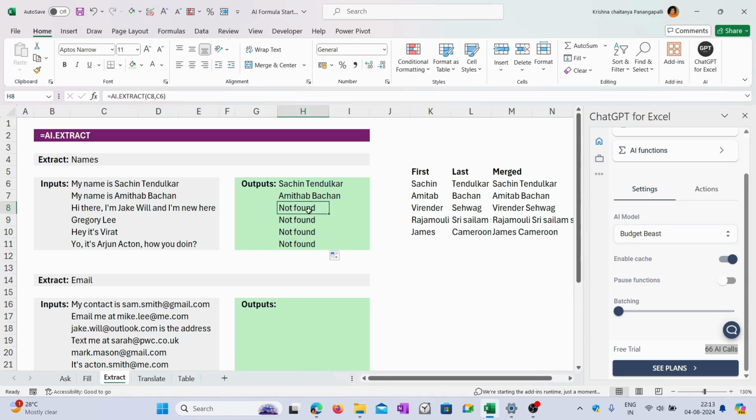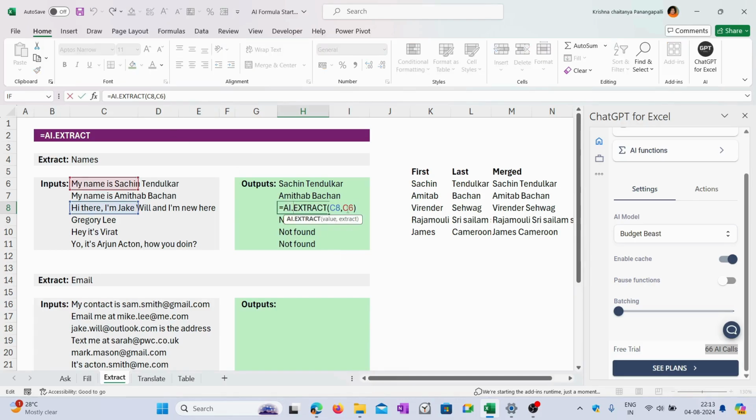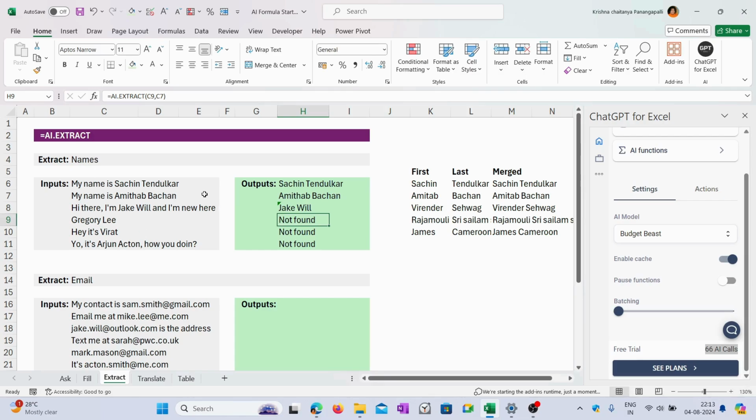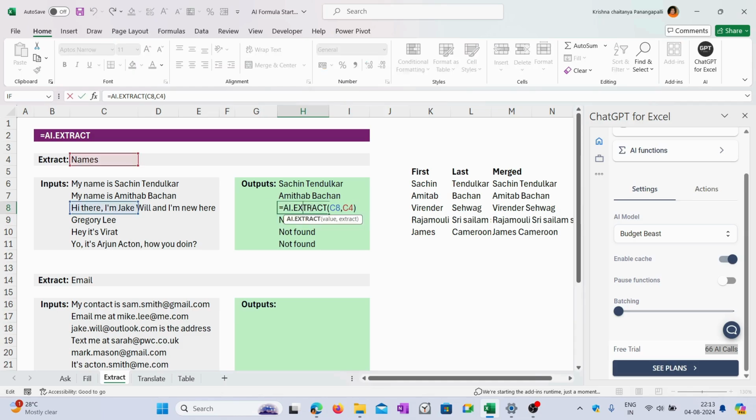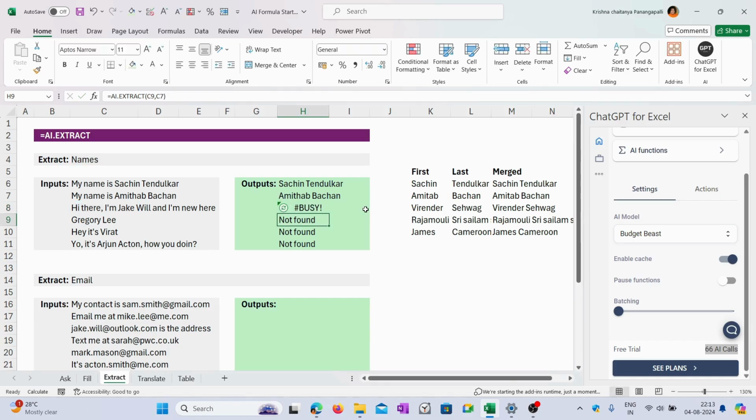As you can see, AI couldn't generate the information for these four things. Now what you can do is go to this formula, double click it, and edit it manually. Instead of dragging it, you can just edit this manually. Now see, it has automatically generated Jackville. Now you can do one thing. You can just lock this reference by clicking the dollars here. Now everything will get sorted.